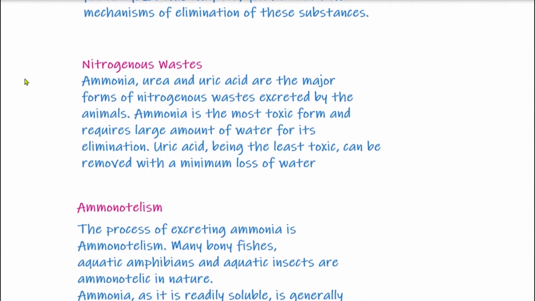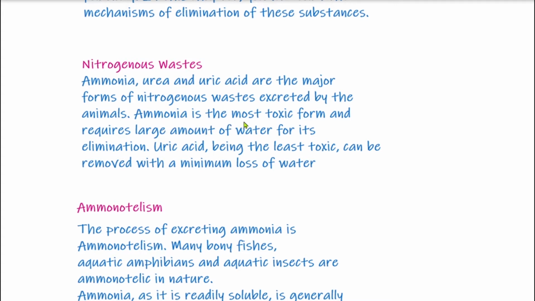Now first we will study about nitrogenous wastes. Ammonia, urea and uric acid are the major forms of nitrogenous wastes excreted by the animals. First is ammonia, second is urea and third is uric acid.